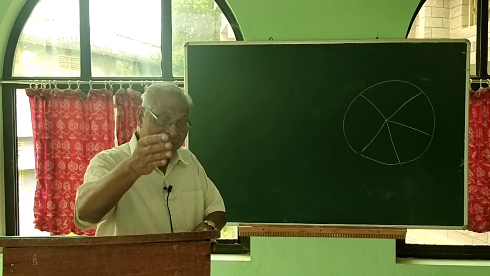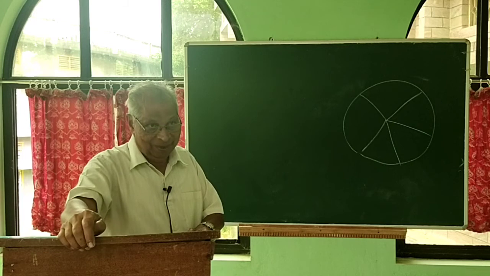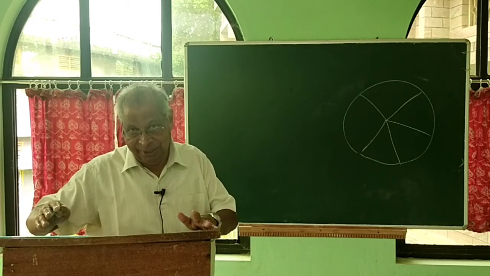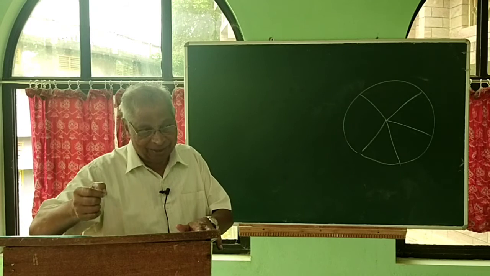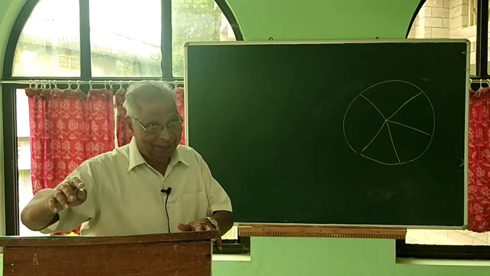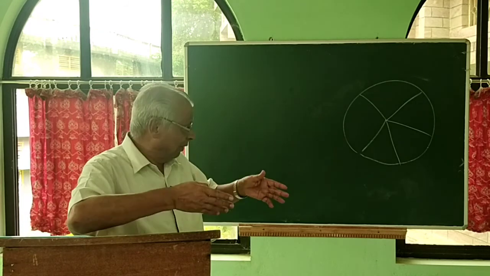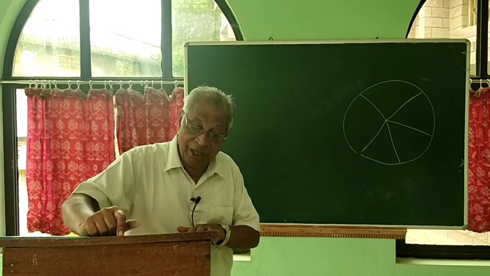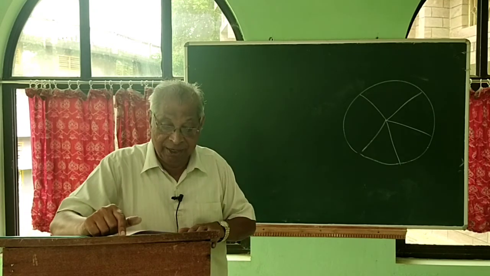We are splitting the denotation of the term. That means all those individual beings who can be called by the term man, we are dividing. One group is here, one group is there, and so on. More clarity will come as we go to the rules of logical division.